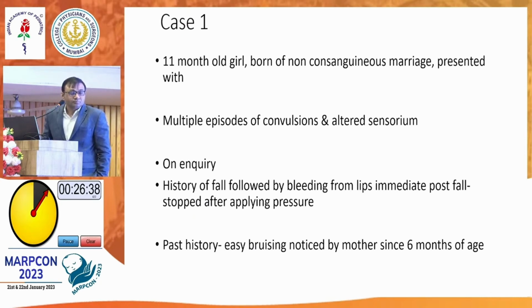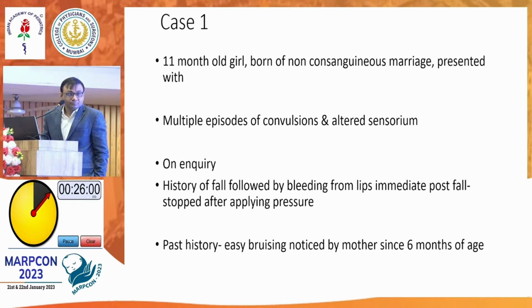Second thing, is it localized to one spot or generalized? That is very important when we are considering bleeding disorders. In our case, history of bruising is there, she has CNS involvement, so definitely it is generalized. Whenever there is bleeding, the first thing that comes into the picture is vasoconstriction. So vessels are there, then comes the platelet, then comes clotting factors. We have to think whether it is a problem because of clotting factors or because of platelets. So we consider platelets and vessels together.